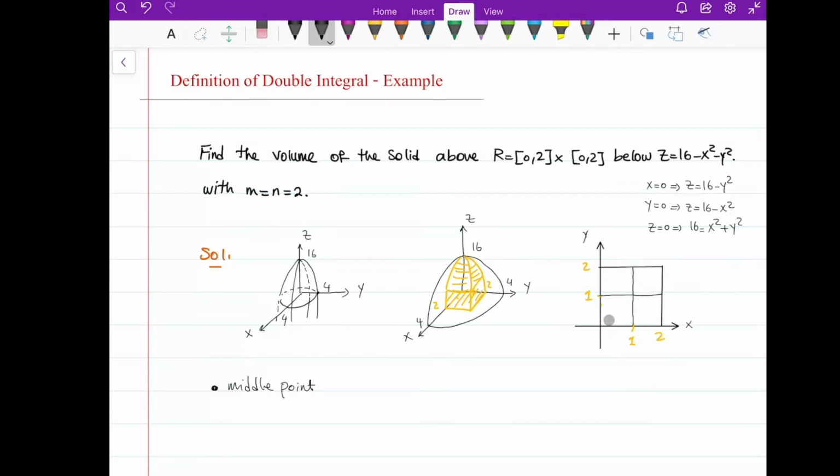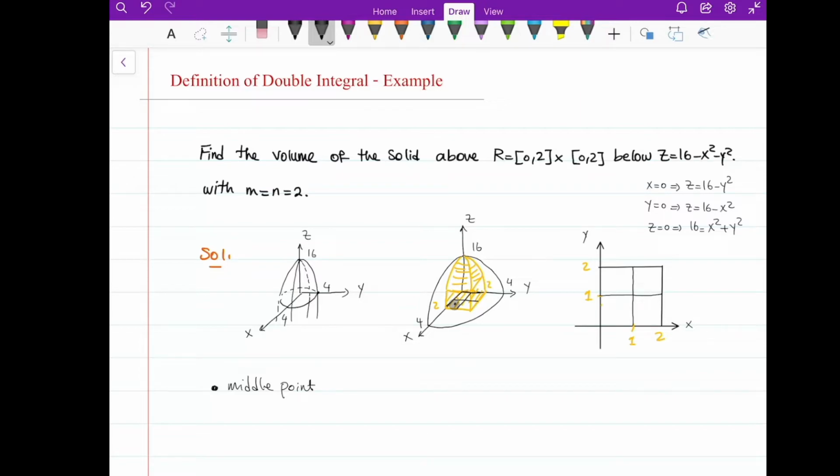I have the squares on this xy plane, and in each of the squares I can use the middle point, and then I find the volume of the box. The height of the box would be the value of the function at the middle point times the area of the base.